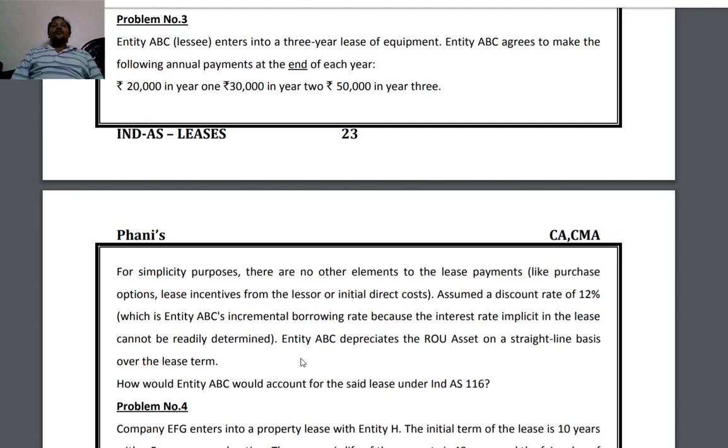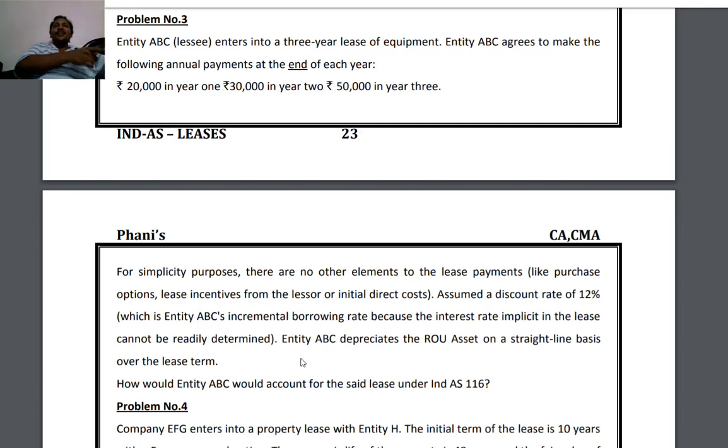Here, accounting means we have to measure the initial lease liability, and at the same time, the right of use asset. So the lessee is acquiring equipment on lease basis. He has a commitment for 3 years of payments.